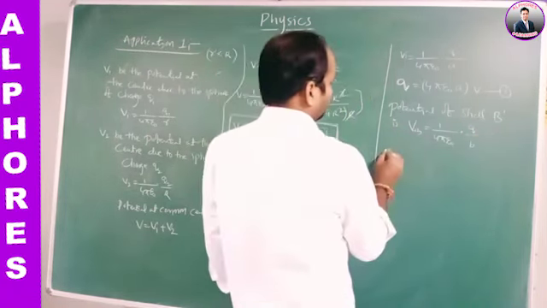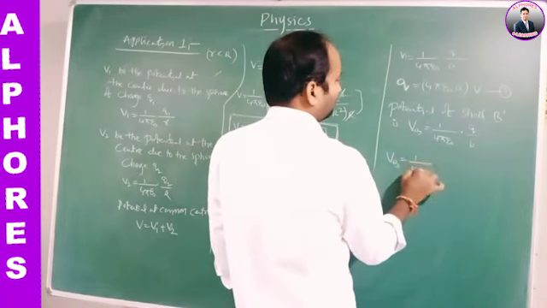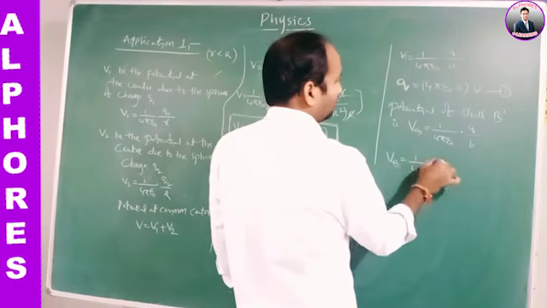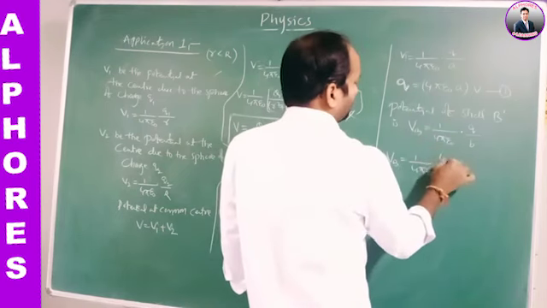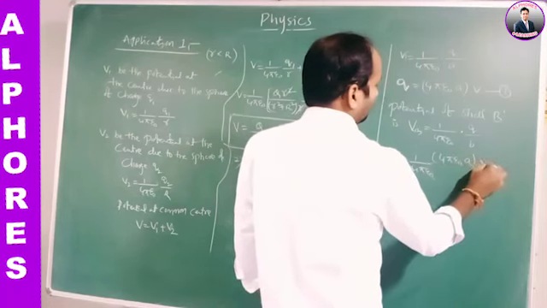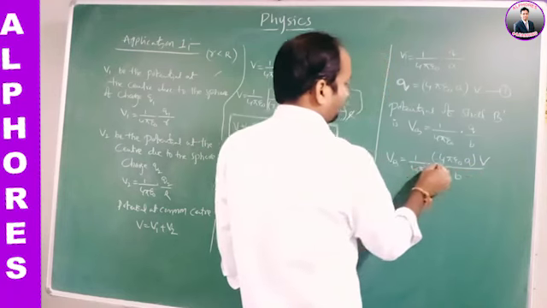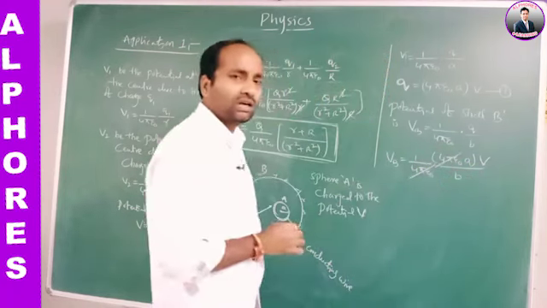But can we write it like this? VB is equal to 1 by 4 pi epsilon naught, and what is Q? Q is 4 pi epsilon naught A into V, divided by B. Here the 4 pi epsilon naught cancels.